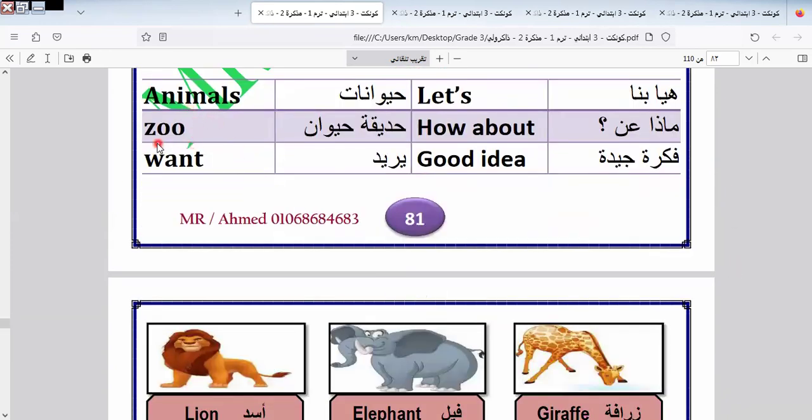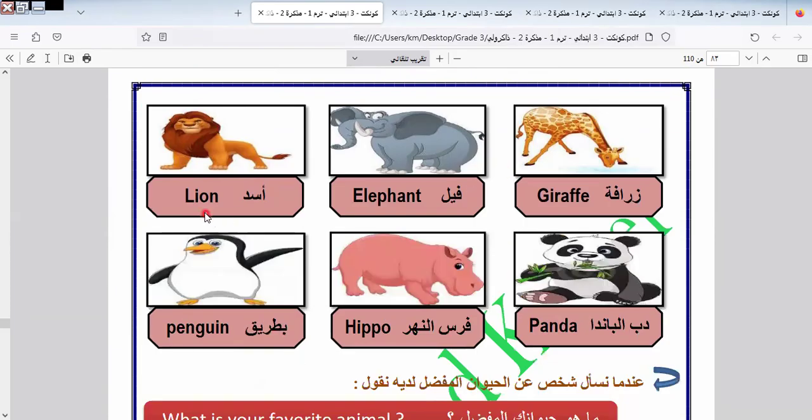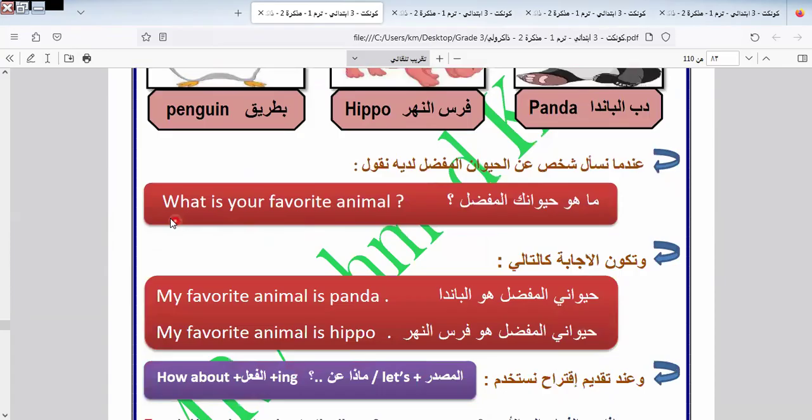Here we have animals at the zoo. We have lion, elephant, giraffe, penguin, hippo, panda. What's your favorite animal? My favorite animal is panda. My favorite animal is hippo.